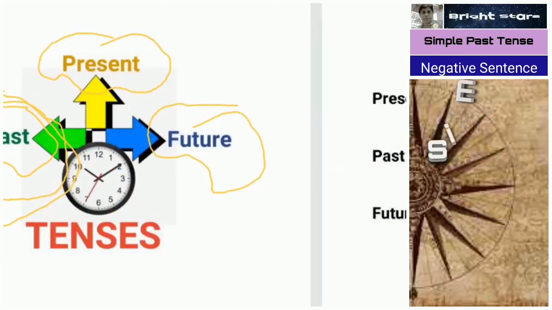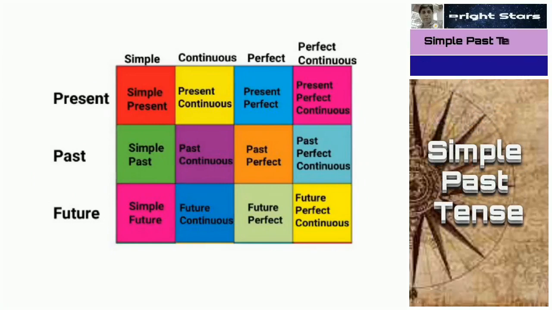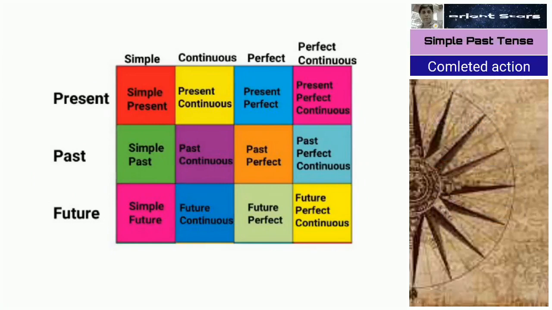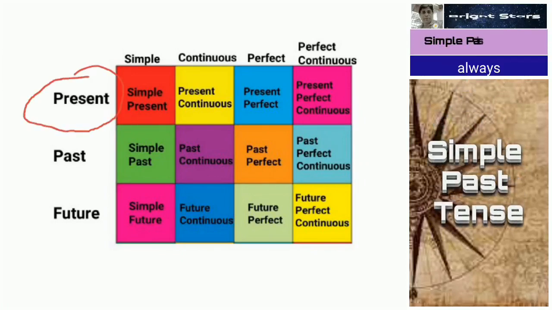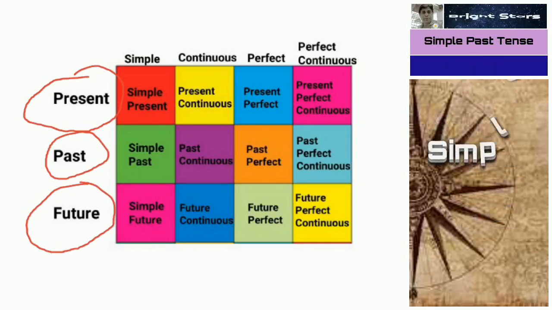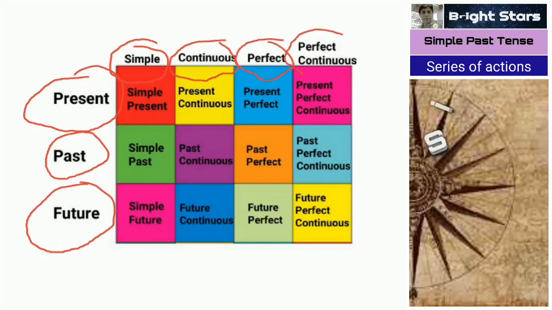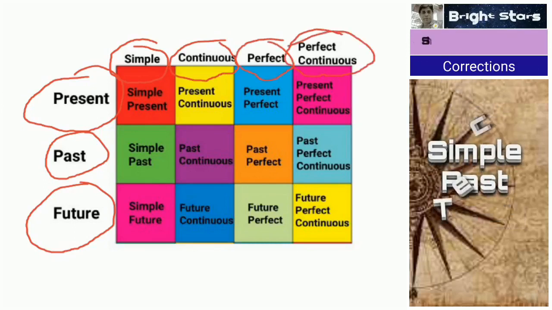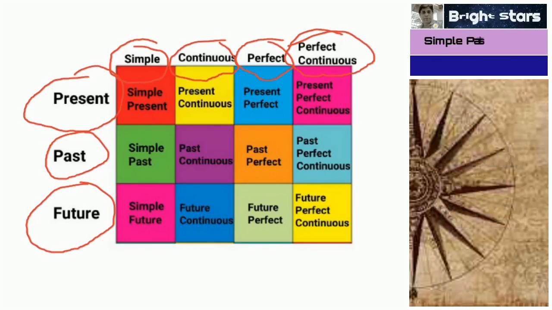Let us see this table we are very familiar with. Here we have basically present tense, past tense, future tense, that we know, and subcategories are there: simple, continuous, perfect, perfect continuous. So we know all these four things regarding present tense.